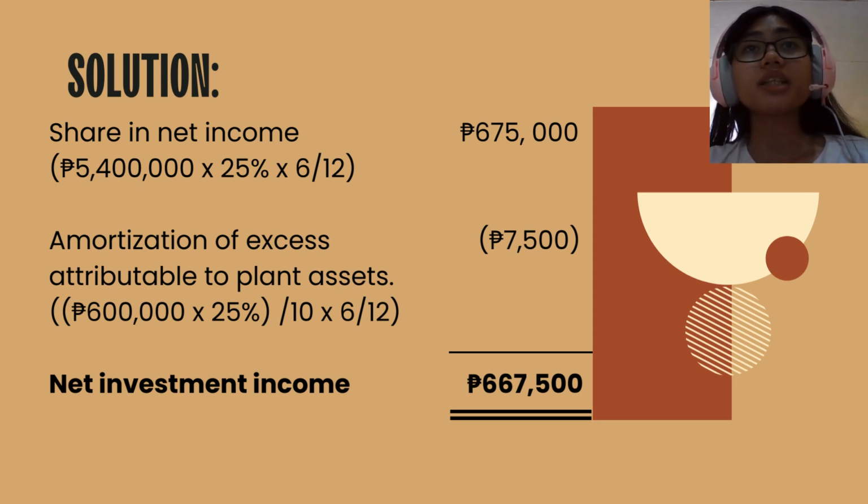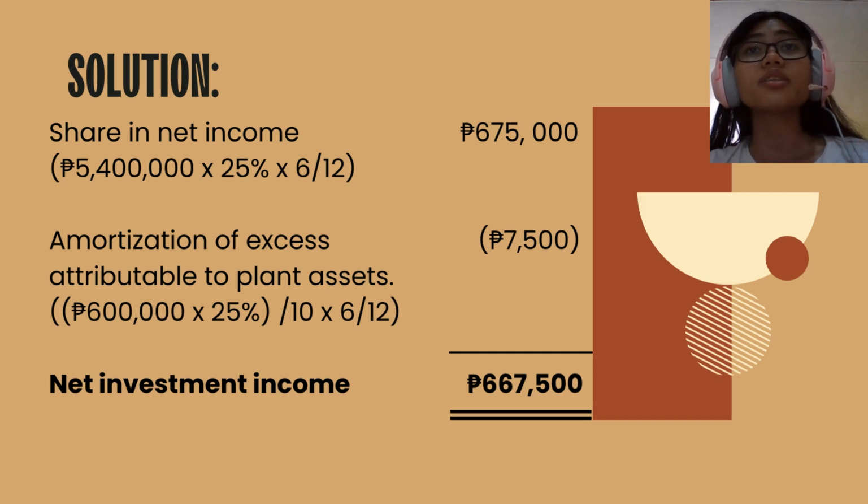Excess of plant assets can be computed by multiplying the percentage of shares acquired to the fair value of the plant assets, as you can see from Ms. Mambuay's calculation. You just need to divide it by the remaining life, which is 10 years. Time included is also multiplied to the amortization of excess attributable to plant assets.